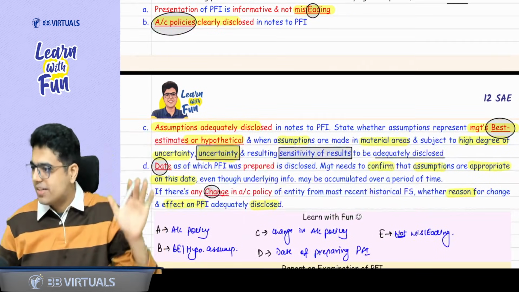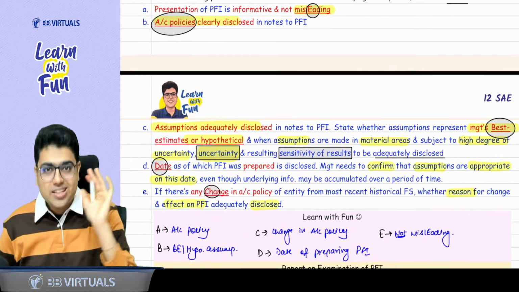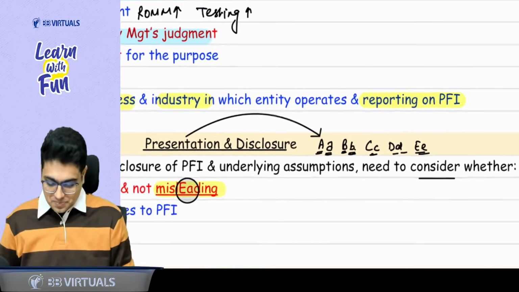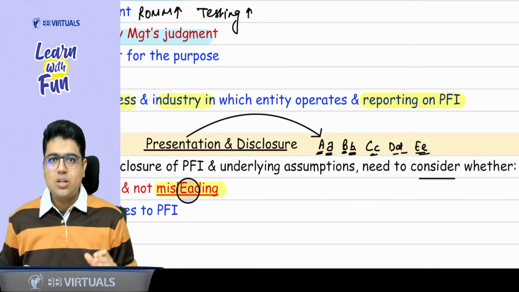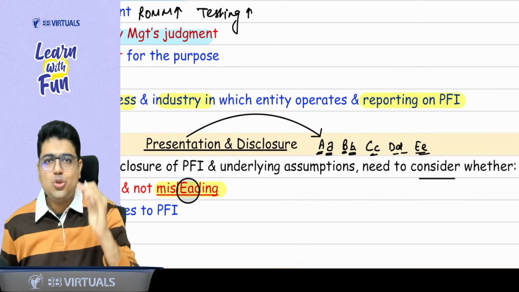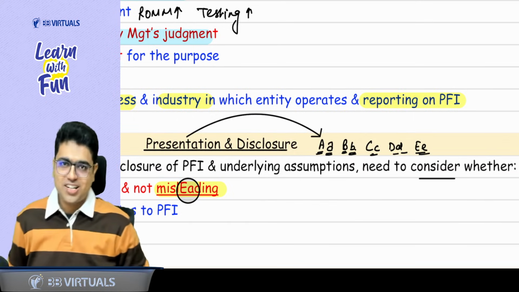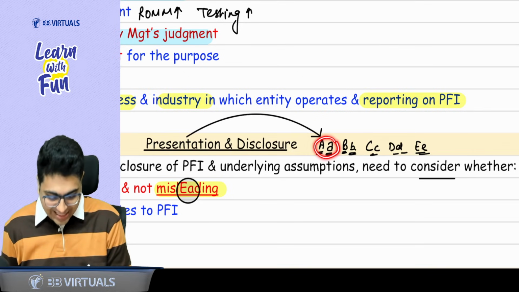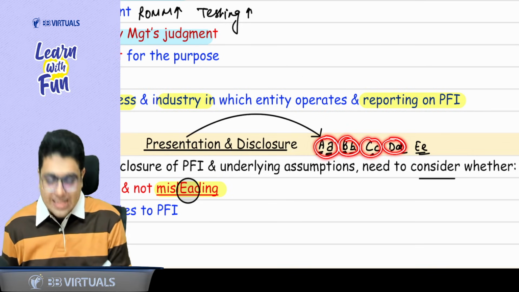Can I say the points are very easy? Now learn them. Sir, how to learn them? In your school, in which class you used to focus the most on presentation and disclosure? Drawing proper A, B, C, D. Sir, KG.